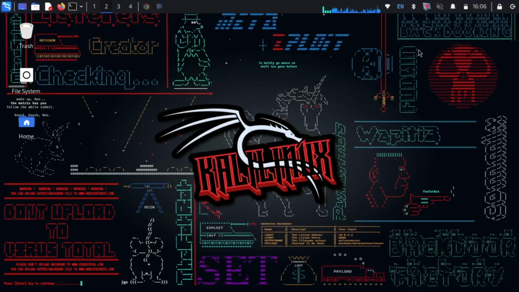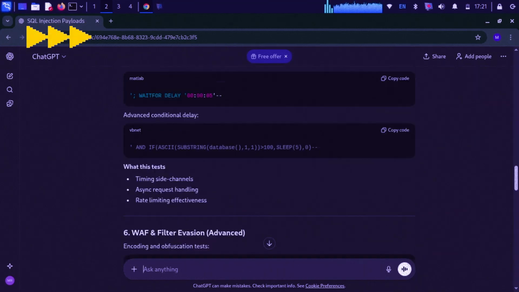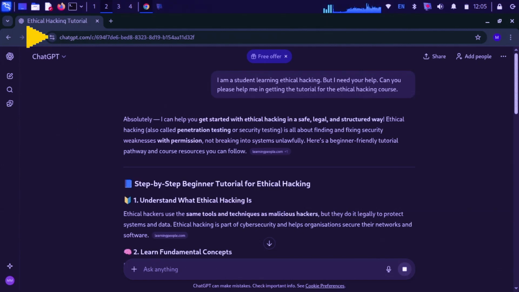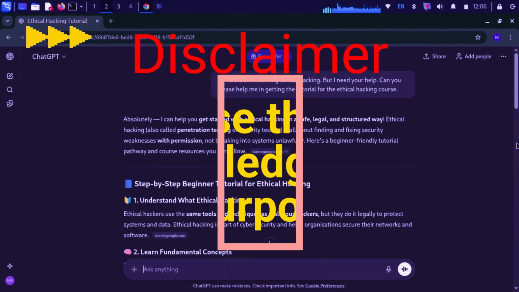This is Kali Linux. But this is far more powerful than Kali Linux. And it is ChatGPT, and it can do hacking without any need of learning the code. In this video, I am going to tell you how you can use ChatGPT as a tool to master ethical hacking. But you should use this for ethical purposes only.